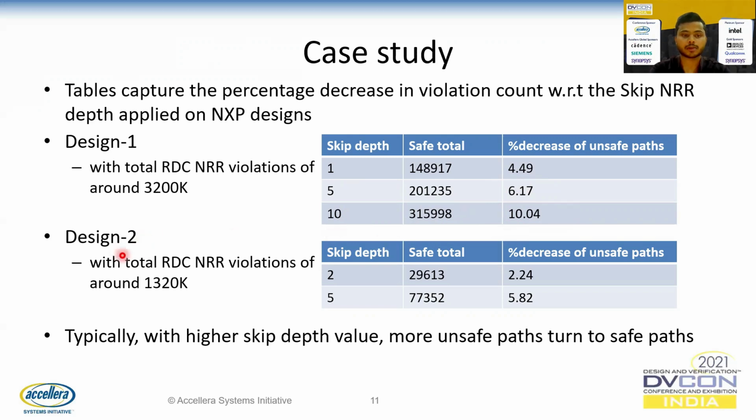Now let's take a look at design 2 with the total RDC and RR violations of around 1320K. So with the skip depth 2, we are able to capture 29K safe paths which reduce the unsafe paths count by 2.24%. And with the skip depth 5, we are able to capture actual safe paths which are reported as unsafe without this methodology, and we are able to reduce the unsafe paths percentage by 5.82%. So typically with a higher skip depth value, more unsafe paths turn into safe paths.